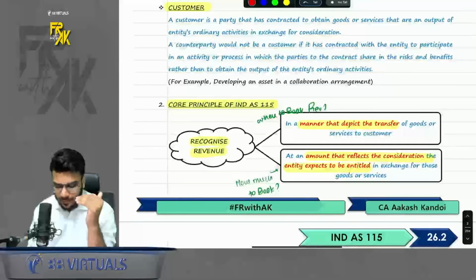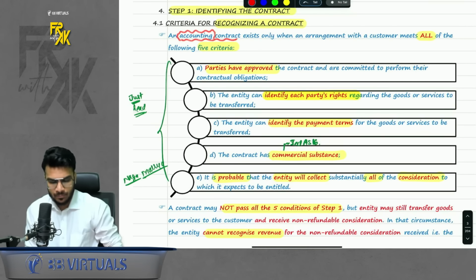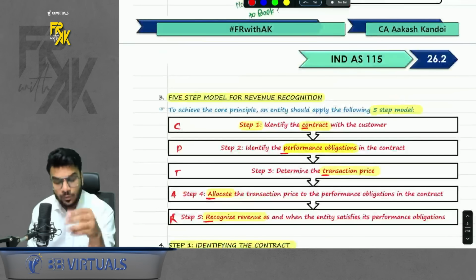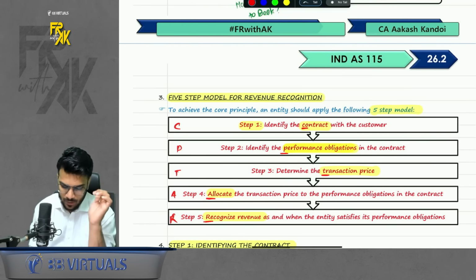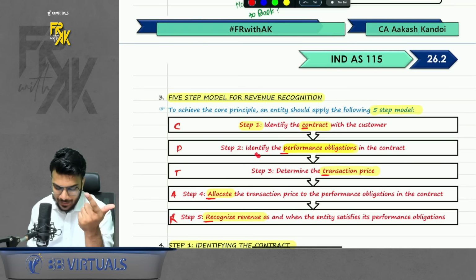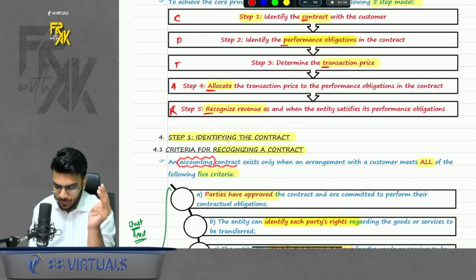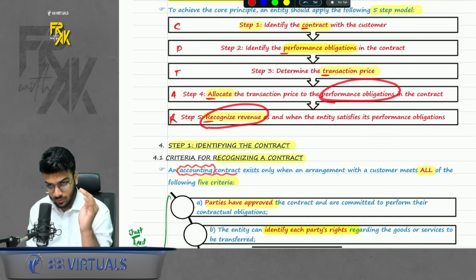Now to prove this fundamental, Ind AS 115 gives us a 5-step model. What is the meaning of the 5-step model? It basically says that whenever you book a revenue, you should follow these 5 steps. First of all, step number 1, identify the contract with the customer. Second, identify the performance obligations. Third, determine the transaction price. Fourth, allocate the transaction price to performance obligations. And fifth, recognize revenue.